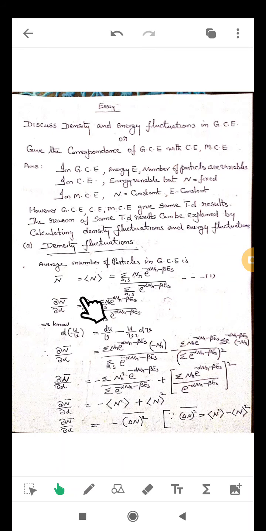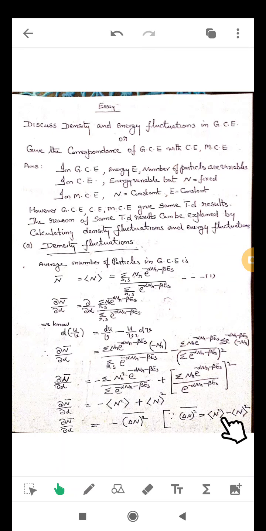In statistics we know the mean square number, delta n square bar, is called the mean square number.